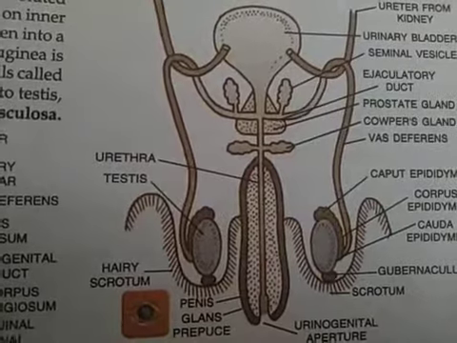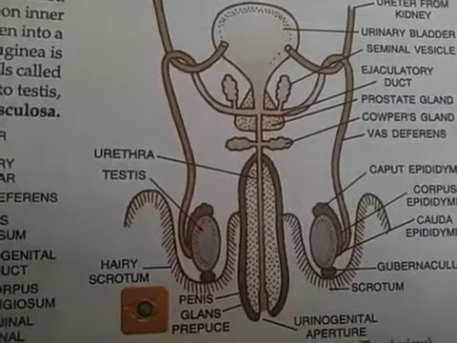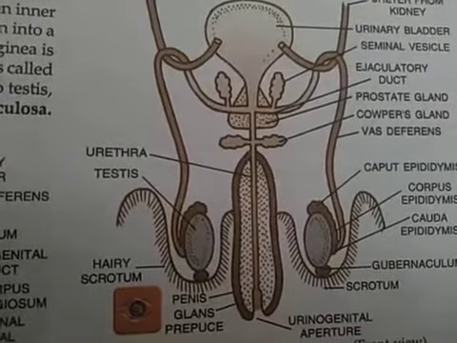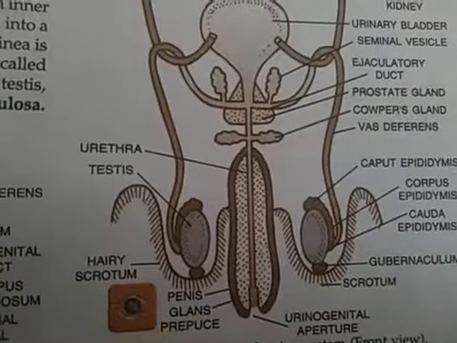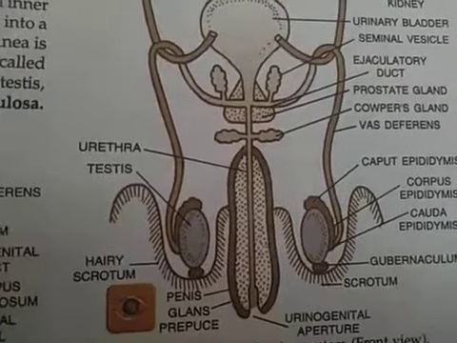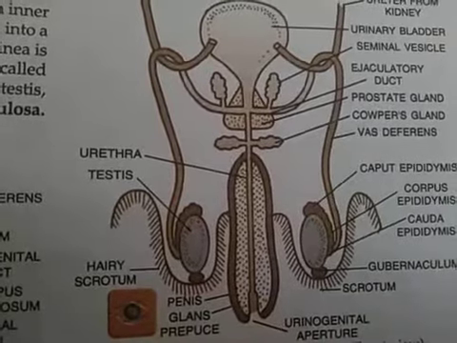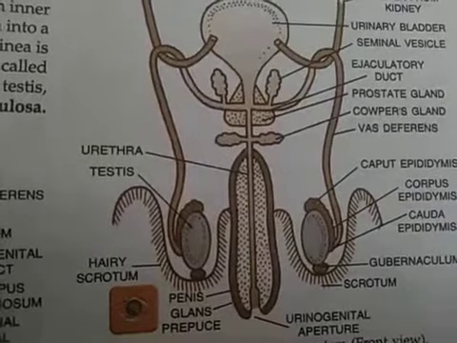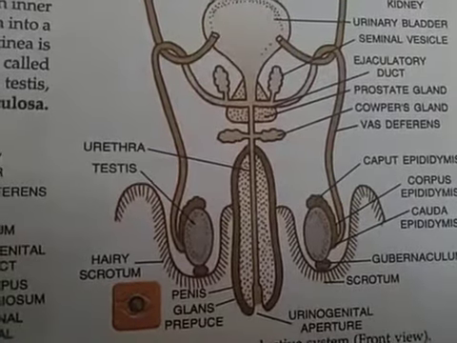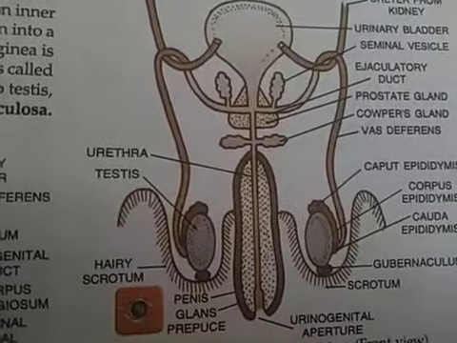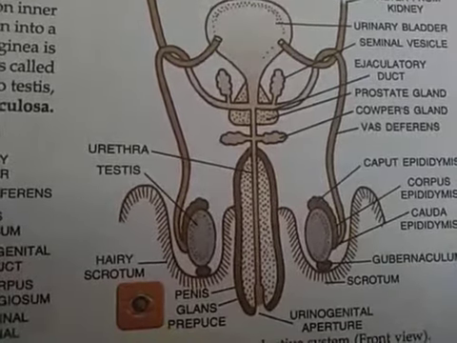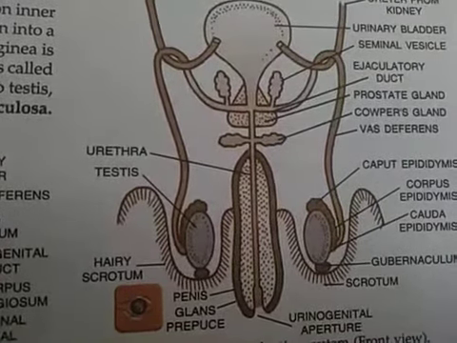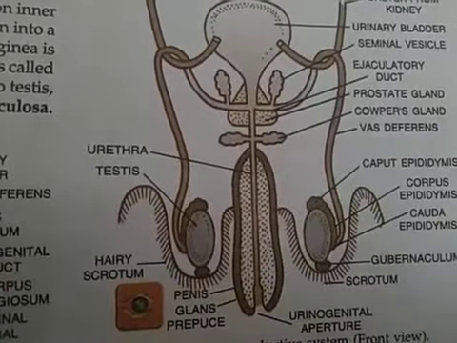There is secretion added by three glands. Means primarily three glands add their secretion to the ejaculatory duct of the human male. And these three glands are paired glands actually. The glands are the seminal vesicle which adds its secretion first to the ejaculatory duct, second one the prostate gland, and third one the Cowper's gland. All these three glands are necessary for converting the sperm into the semen, or they are necessary for making the exact consistency of the semen.